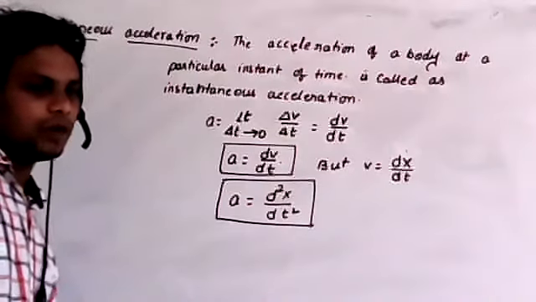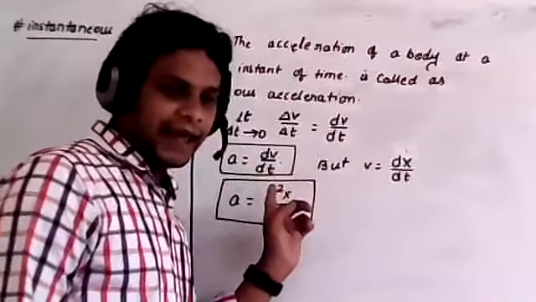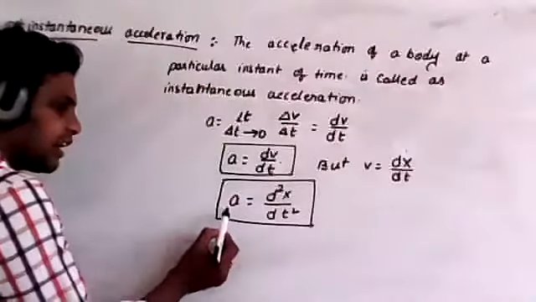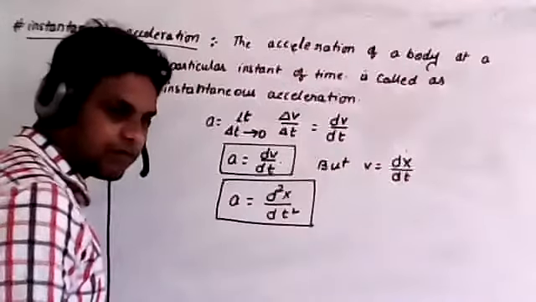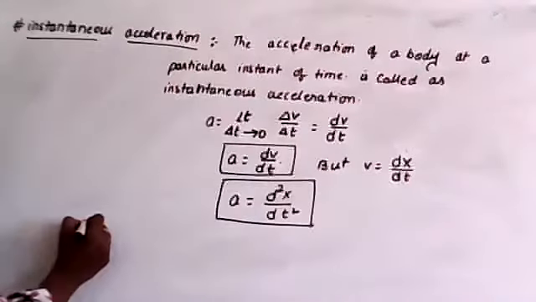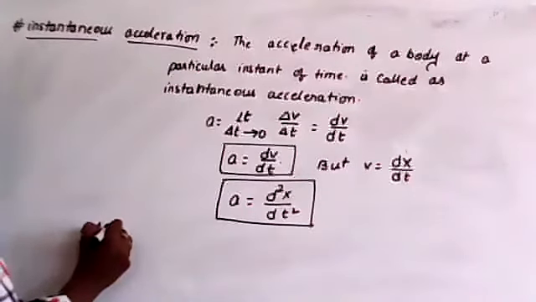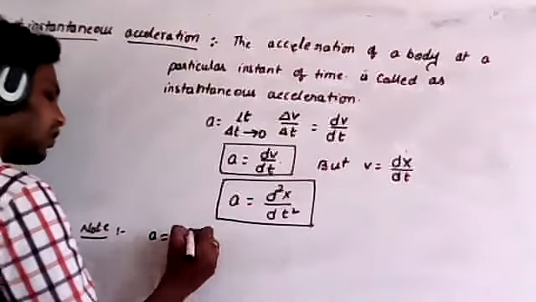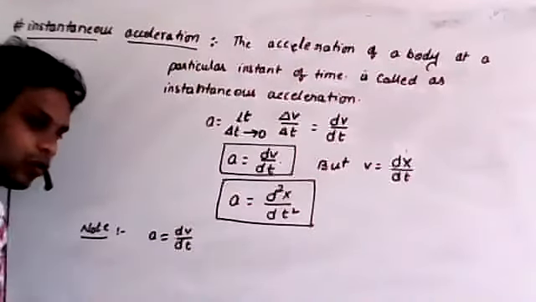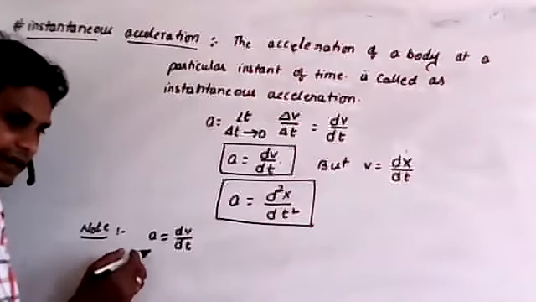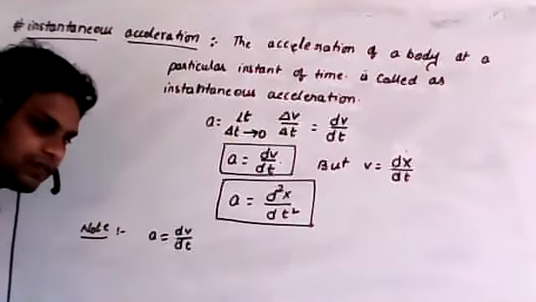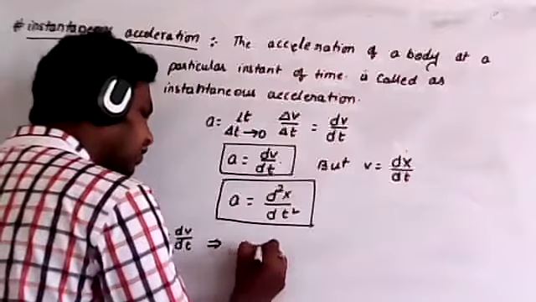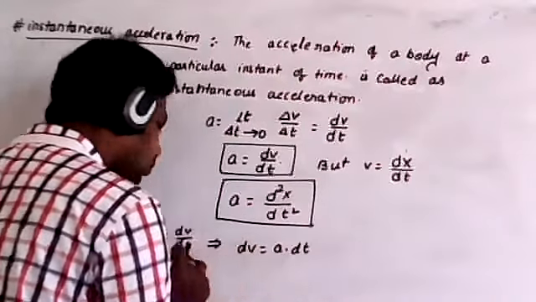Now acceleration a is equal to dv by dt in terms of velocity, and acceleration a can be taken as d square x by dt square in terms of displacement. Now I'll give you a note point, just try to understand. From this you can write a is equal to dv by dt. If they give acceleration and ask for the velocity, then you have to bring dt to the left hand side, so dv is equal to acceleration a into dt. I hope you understood this point.